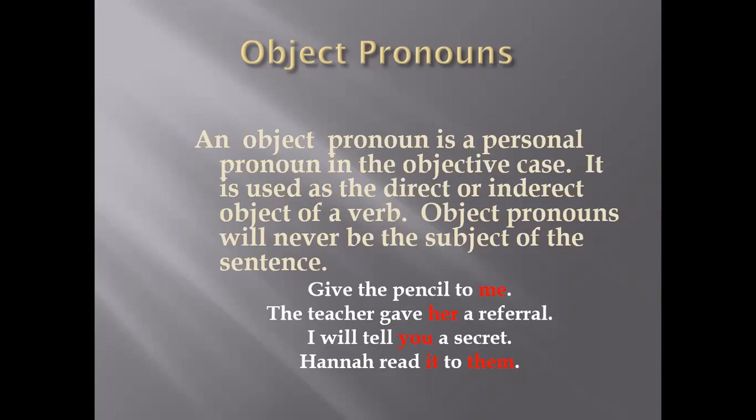The teacher gave her a certificate. So we have here the subject, which is teacher. The action is gave. We can't say the teacher gave she. That's a big mistake. Why? Because we talk here about a pronoun which comes after the action, and what comes after the action is object. So the object for she is her. The teacher gave her. The object for she is her.